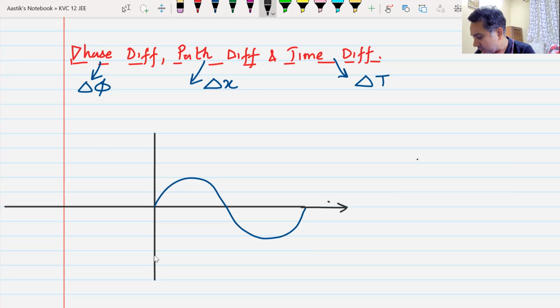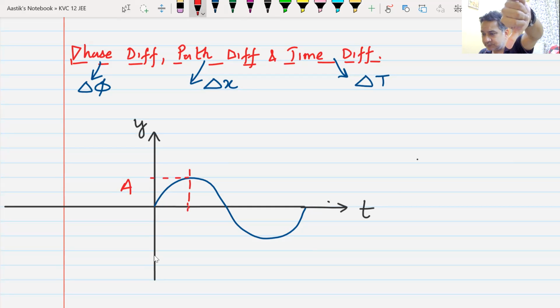Yes or no? This, let us say, is time, and I have plotted the displacement y like this. This is a sine wave, right? This is the maximum displacement. We call this maximum displacement as A. Do we understand this maximum displacement as A? Yes or no?